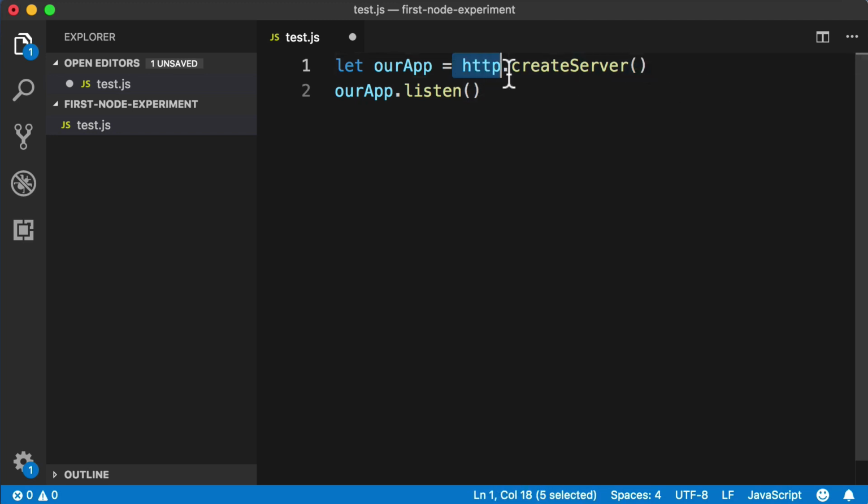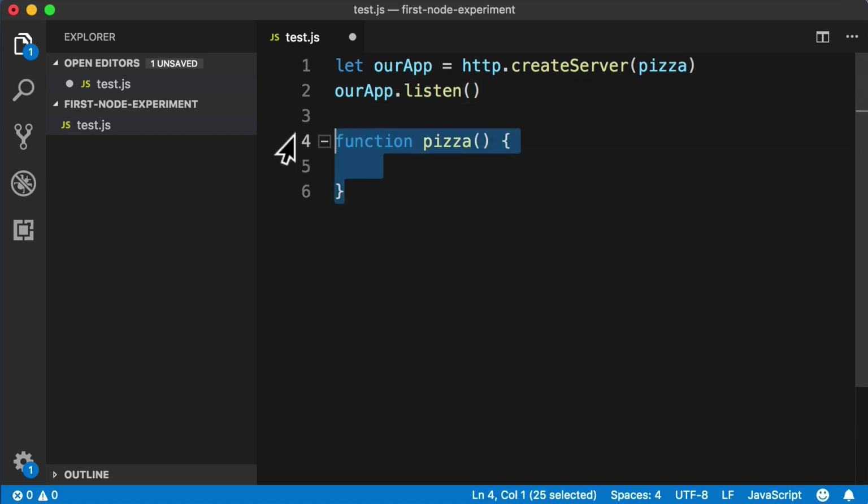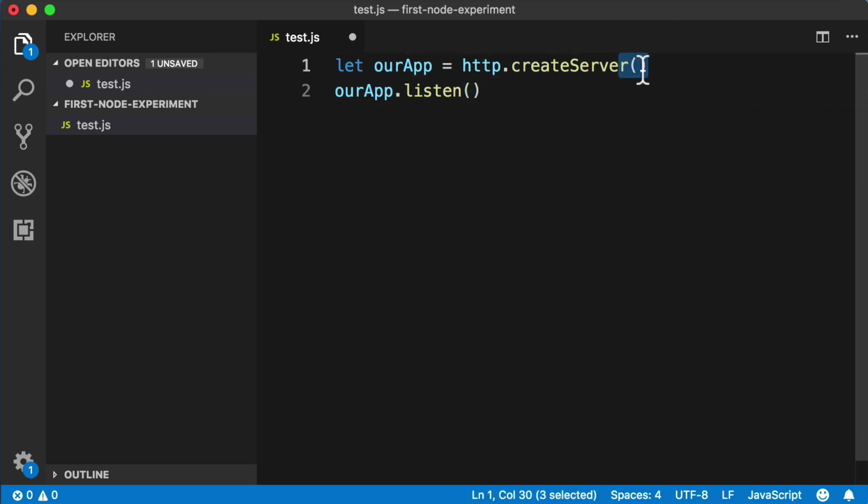When we call the http.createServer method, we want to pass it a function as an argument. And then the server is going to run or execute or call that function every time it receives an incoming request. So you could make up a name for a function here, and then down here define a function with that matching name. However, since we don't really need to call this function anywhere else, why don't we just go ahead and create an anonymous function right within these parentheses.